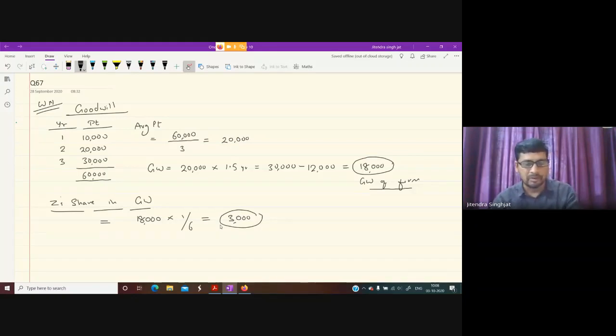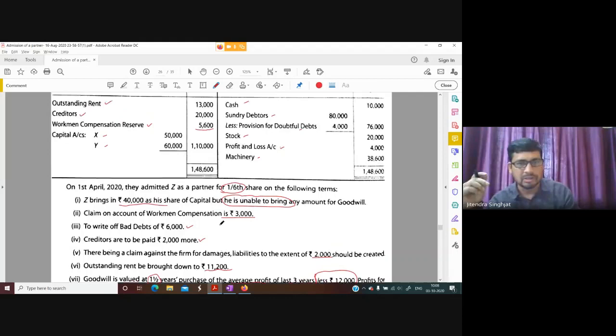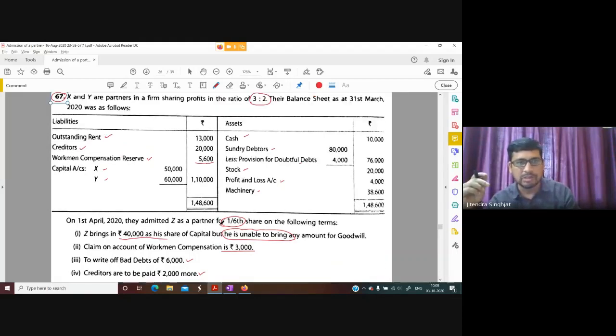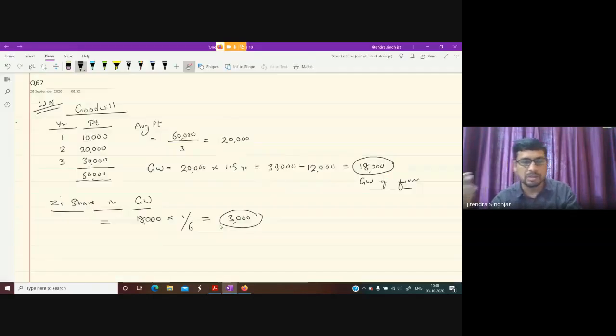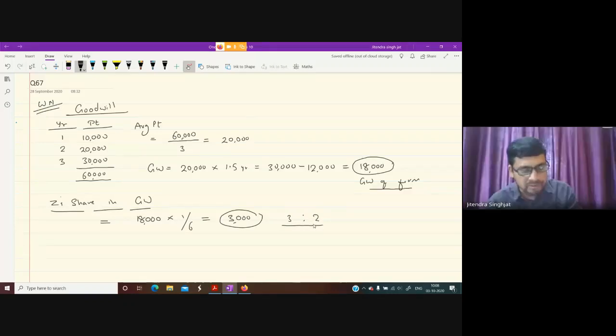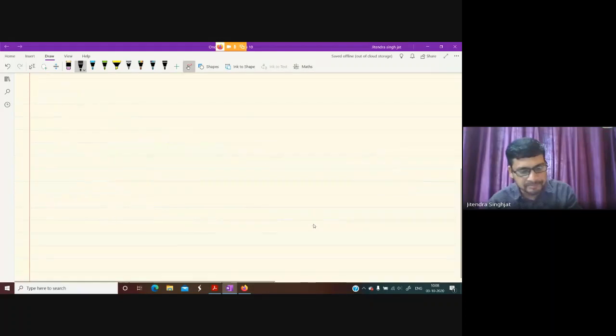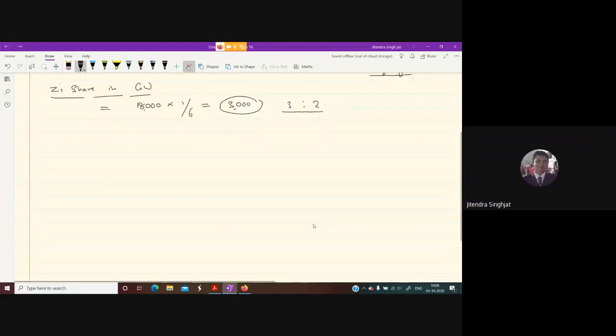And what is sacrificing ratio? In this question, ratio is not changed, isn't it? So their ratio was 3:2. So that goodwill is to be distributed into 3:2. This goodwill is distributed by the existing partners in 3:2. This is what first working note. Is it clear to everyone? Yes, children? I hope it is clear.